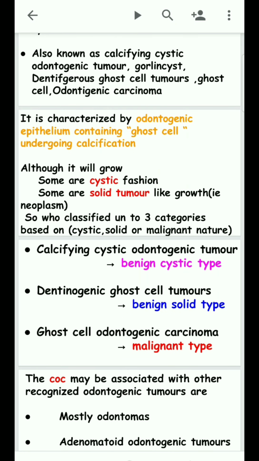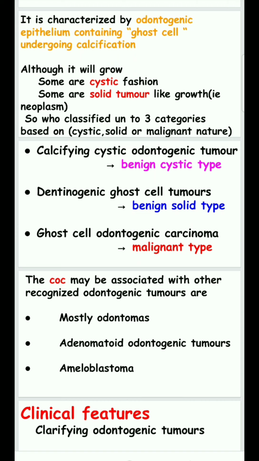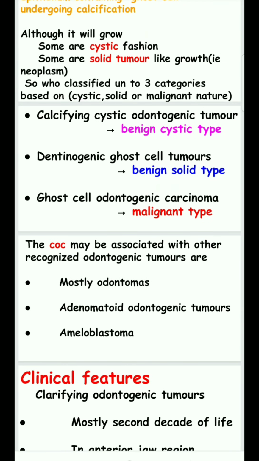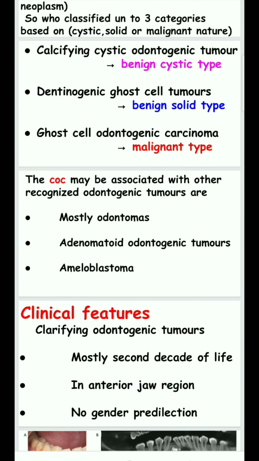Although some are cystic, some show solid tumor-like growth, that is, neoplastic growth. So the World Health Organization classified it into three categories based on cystic, solid and malignant nature. The cystic type, calcifying cystic odontogenic tumor, is a benign cystic type. Dentinogenic ghost cell tumor is a benign solid type, and ghost cell odontogenic carcinoma is a malignant type. The calcifying odontogenic cyst may be associated with other recognized odontogenic tumors, mostly odontomas, adenomatoid odontogenic tumors, ameloblastoma,